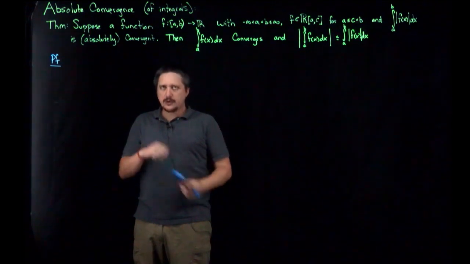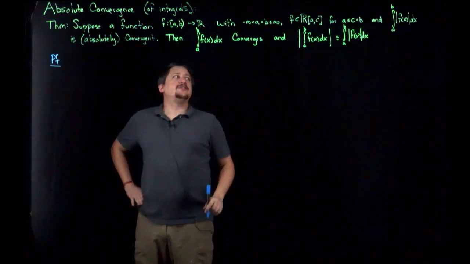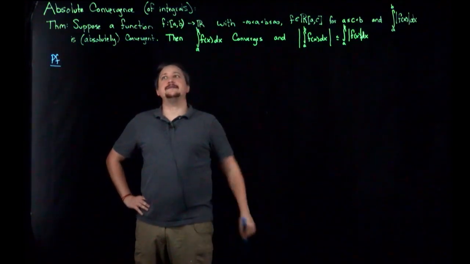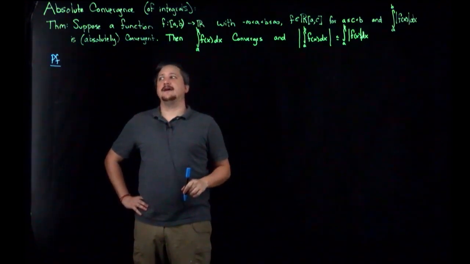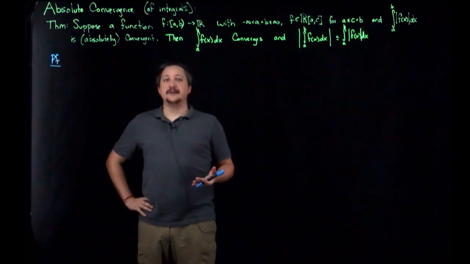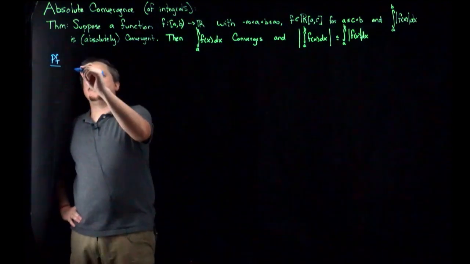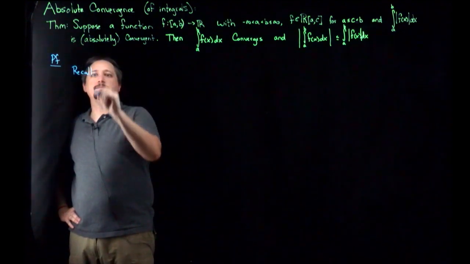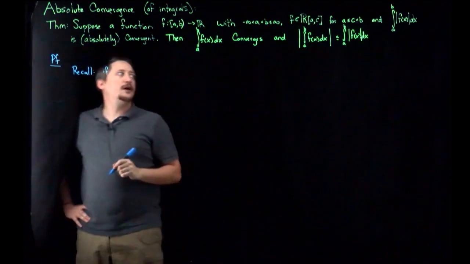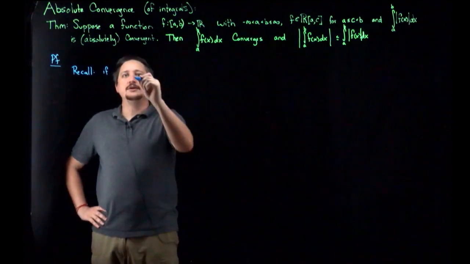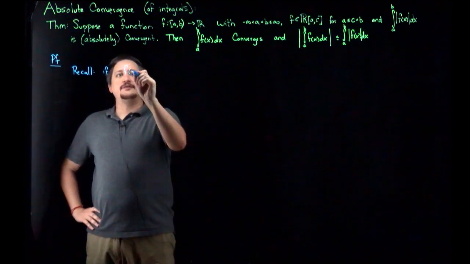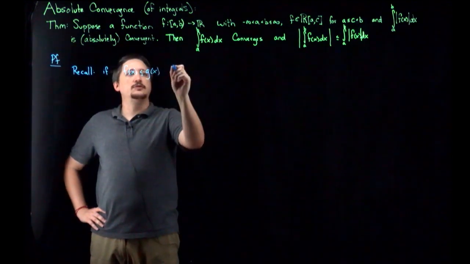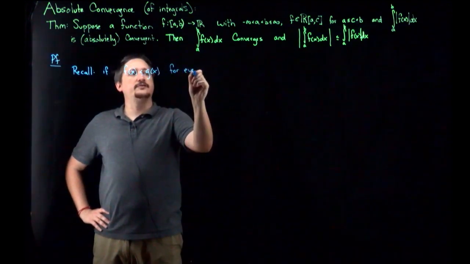All right. So this seems almost trivial, and in fact, it sort of almost is, because remember we have that comparison test that told us that, so recall, if, let's say, f of x is less than or equal to g of x for every x,